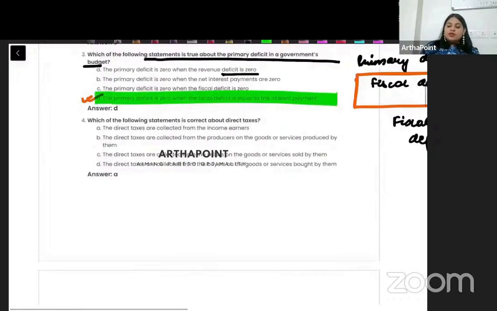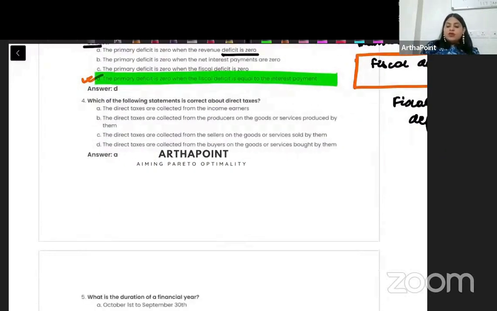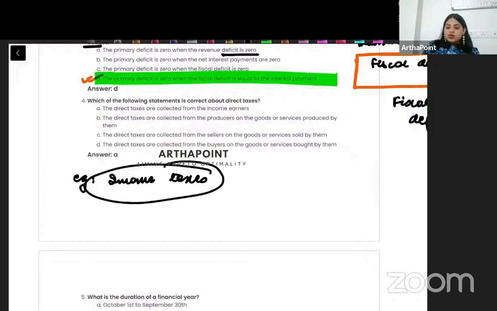Okay. Come to the next question. Which of the following statements is correct about direct taxes? Direct taxes means tax that is collected directly at source. For example, income tax. People who are earning income are paying the tax directly to the government. So this is a direct tax. So direct taxes are collected from the income earners is correct.